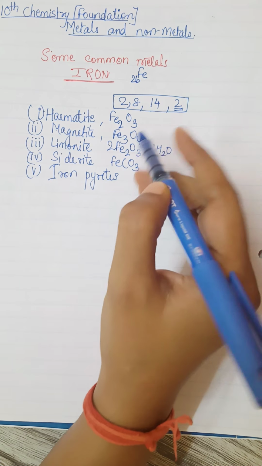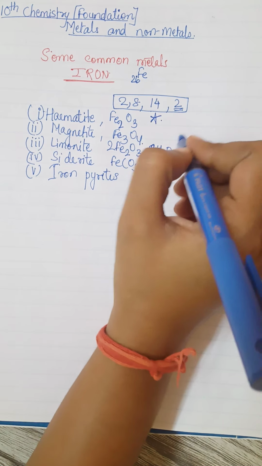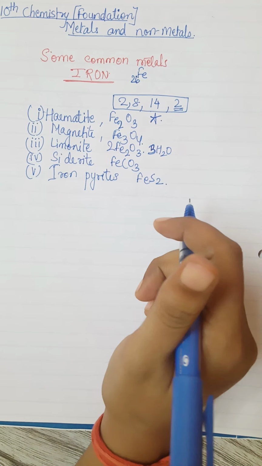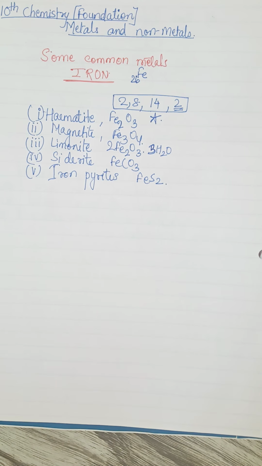I said the most commercial one is hematite, so we'll study on this only. The most important ore is hematite, which is used most commonly in the extraction of iron. The pyrite ore is not used for the extraction of iron because of its high sulfur content. The content of sulfur is high, so removing the impurity is very difficult, or you can say expensive. So that is why we use hematite.